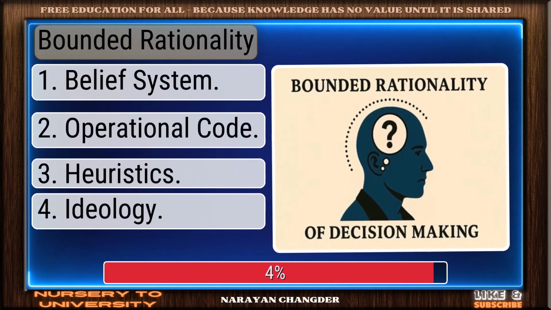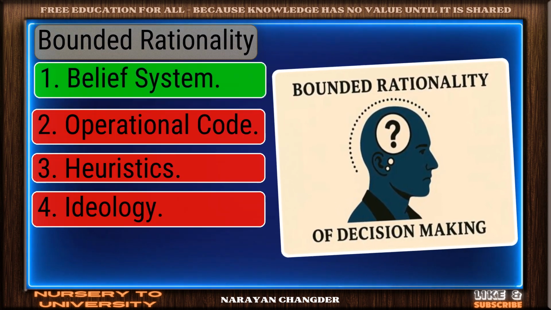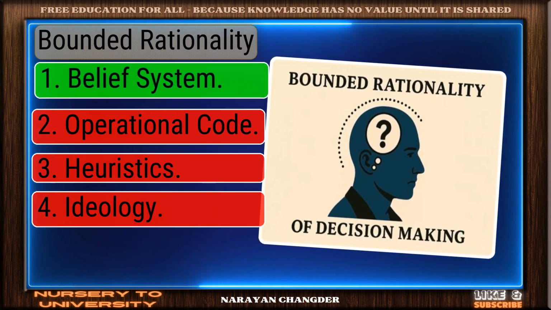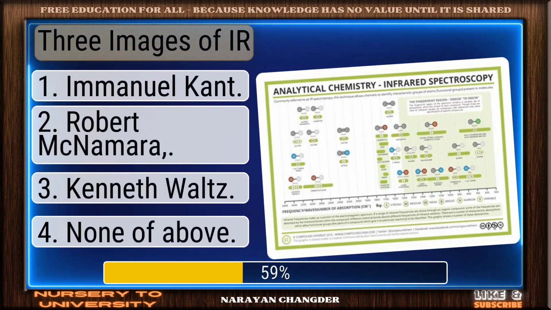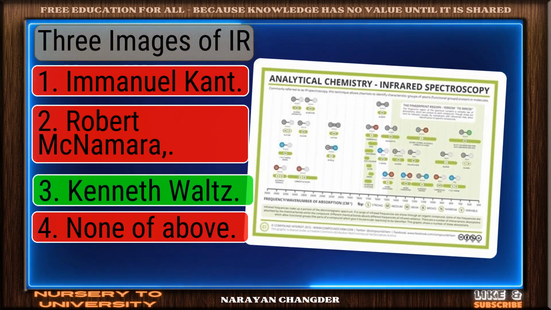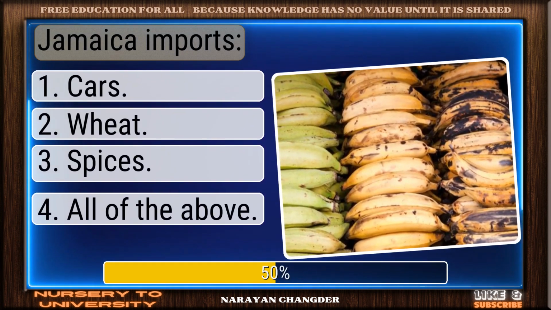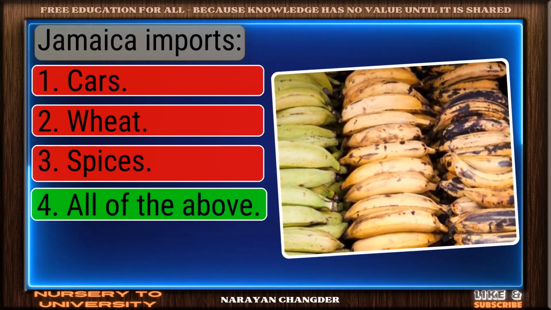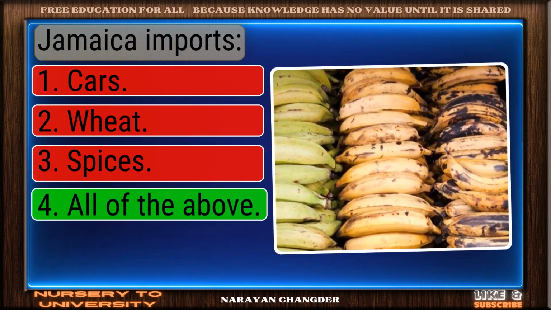Bounded rationality. Good job. Your answer, belief system, works well here. Three images of war? Sharp thinking. Kenneth Waltz is the right choice. Jamaica imports? Right choice. All of the above is the best answer.